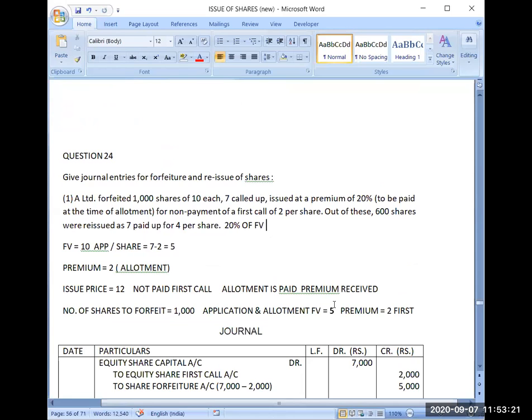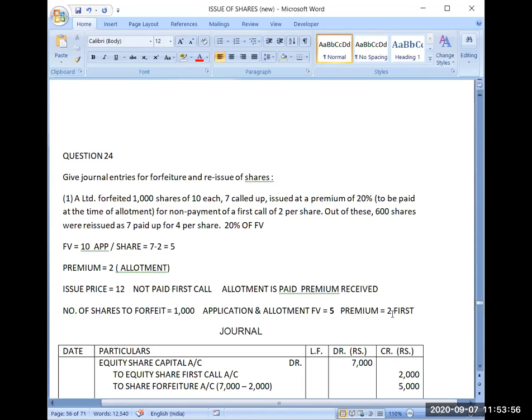So that's why up to allotment total amount received. Now listen to my question carefully. Up to allotment, the total amount received on these 1000 shares, including premium. What amount have you received? Listen to the question carefully. Again, I am asking the total amount received including premium up to allotment.